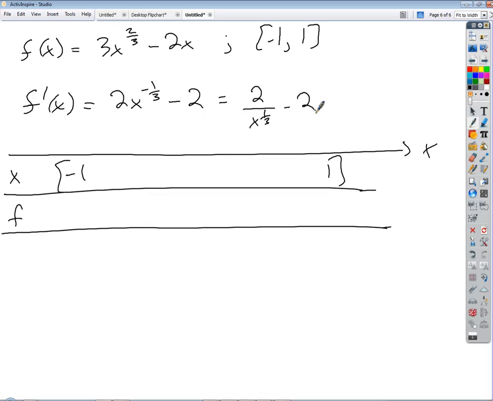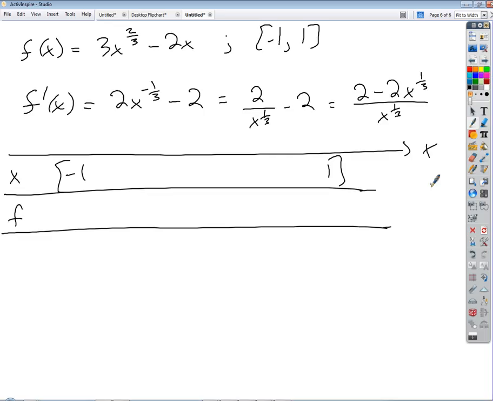What I would recommend, if you have a derivative that has numerators and denominators, is to write it as one fraction. So we multiply the second term by x to the 1/3 over x to the 1/3, and we get 2 minus 2x to the 1/3, over x to the 1/3, with a common denominator.